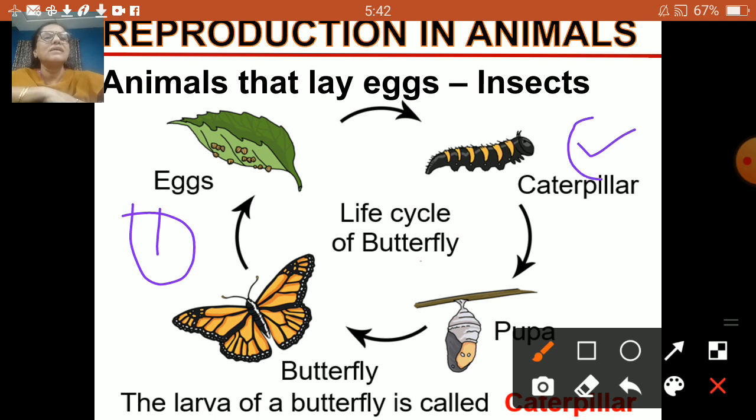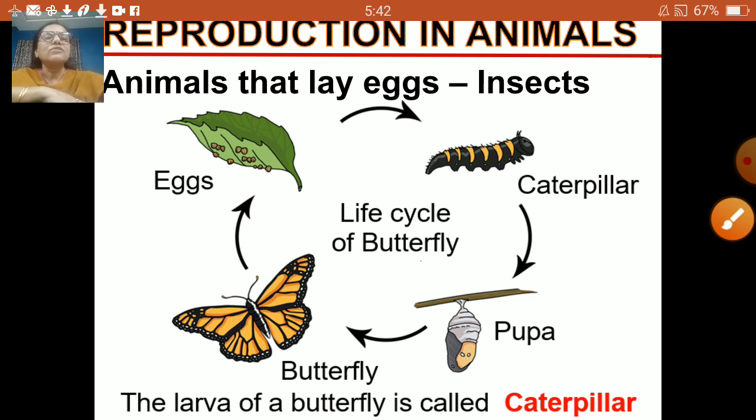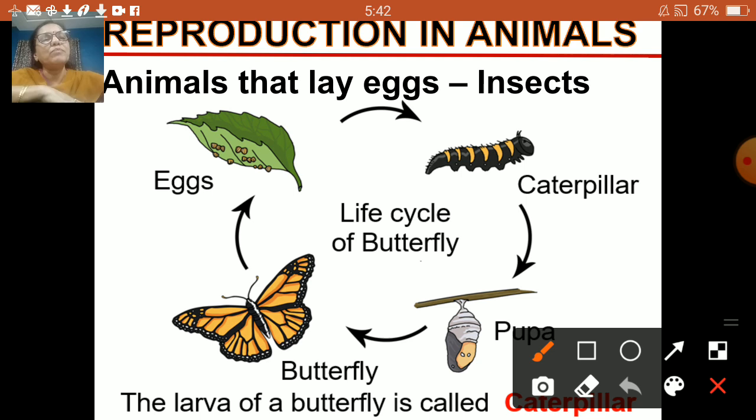You can say this is number 2. Out of the egg the caterpillar hatches out. The caterpillar eats leaves and grows quickly. It then forms a shell called the chrysalis around its body, and this stage is called the pupa stage.